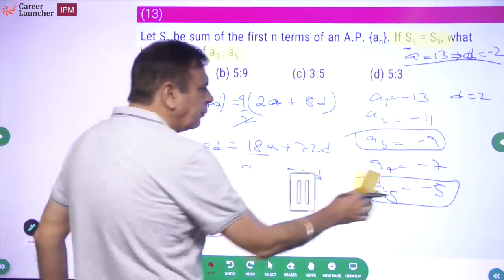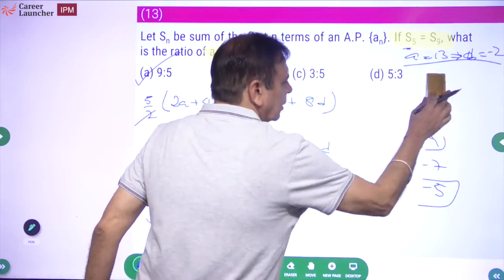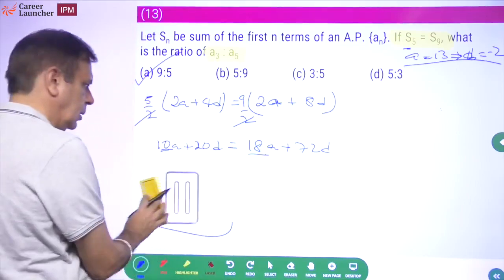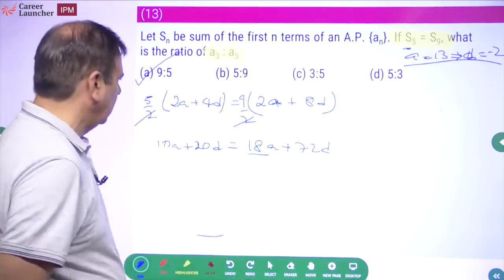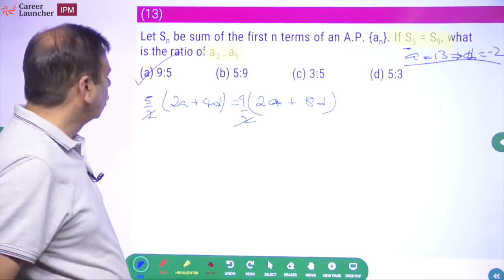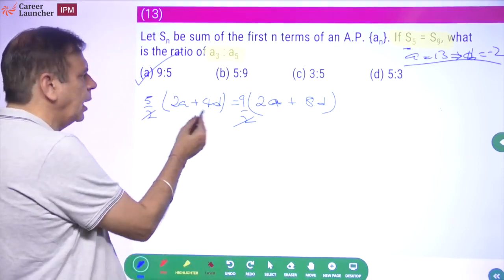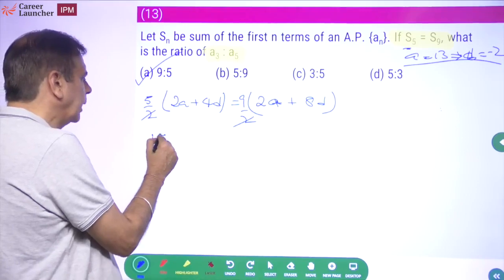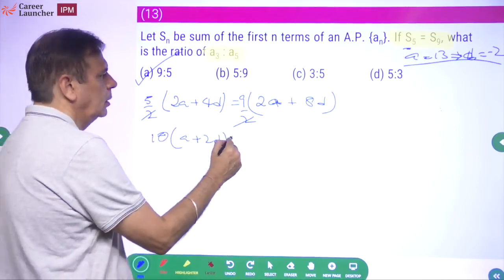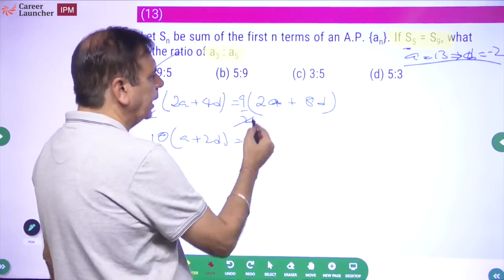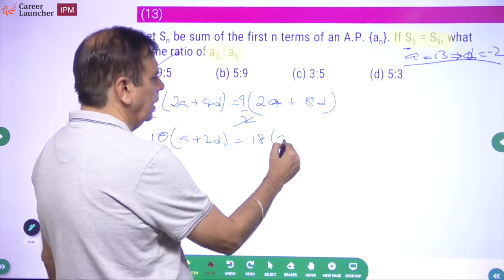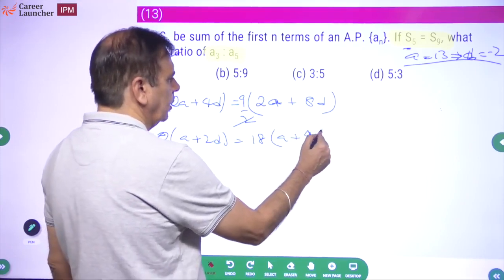However, some of you might have been able to do it faster. Let's look at this only. Okay, यहीं से देख लेते हैं. ठीक है, if you notice something. So take 2 common out of this. So 5 into 2, 10 into a plus 2d is equal to, if you take 2 common from here, 18 into a plus 9, a plus 4d.